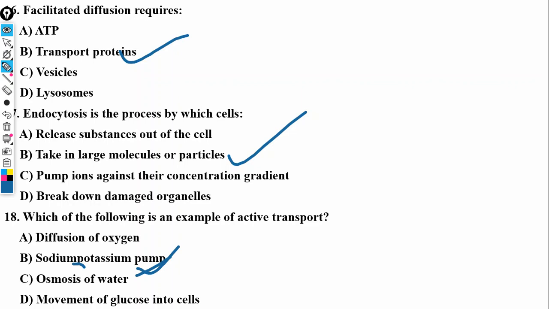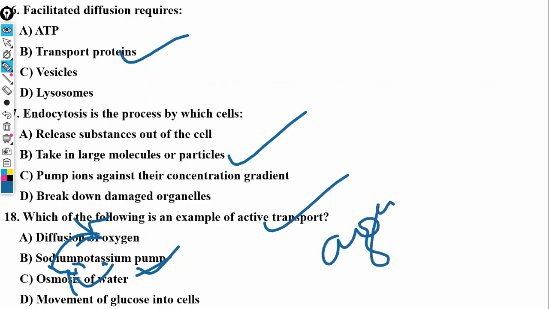Sodium ions are pumped out of the cell and potassium is pumped in to replace it inside the cell, which is why it's called the sodium-potassium pump. It is movement against the concentration gradient, so active transport is movement against concentration gradient. We've seen this question before.